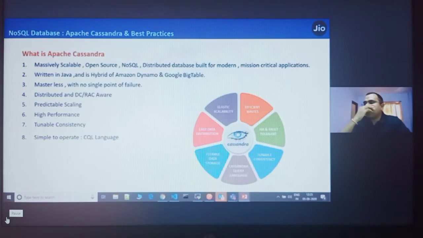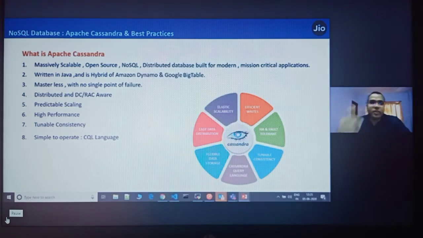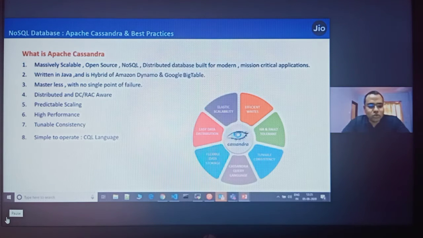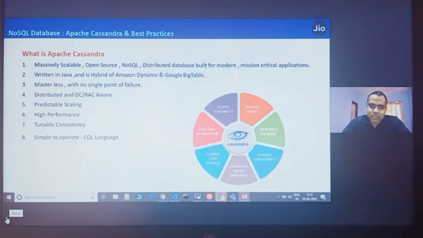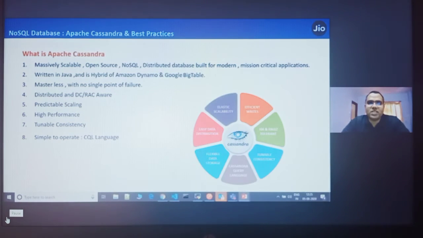In migration, we have heavily used Cassandra in Jio. So why have we used Cassandra, what is Apache Cassandra, what are the best practices, and what are the common mistakes people make while working on Cassandra in a production environment?